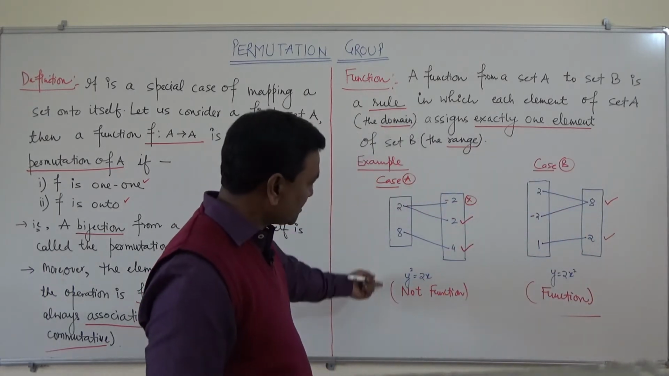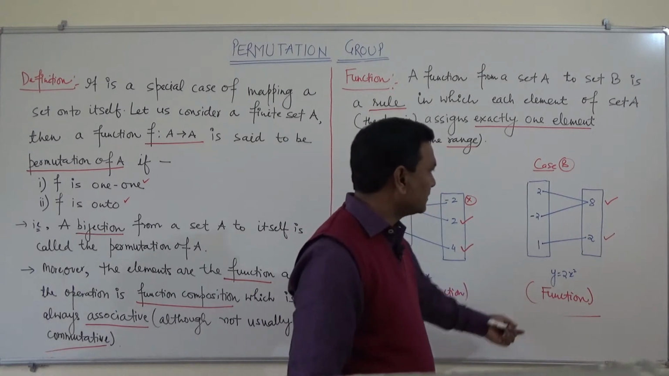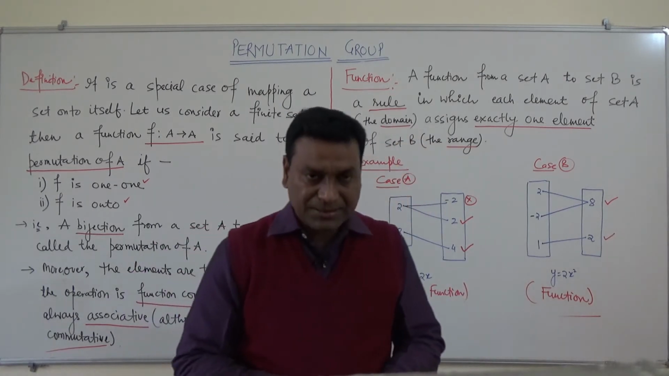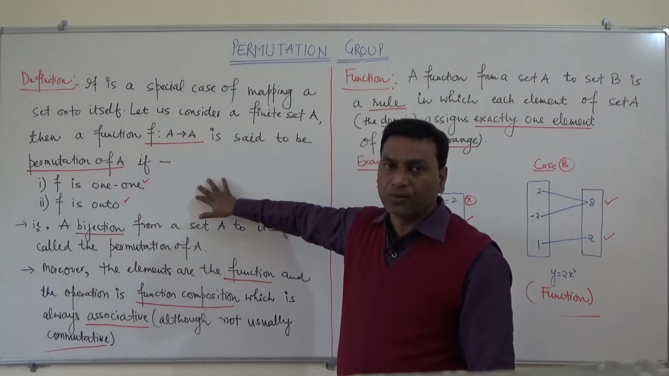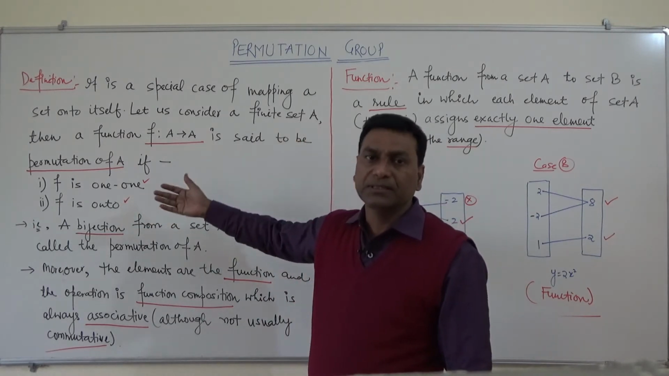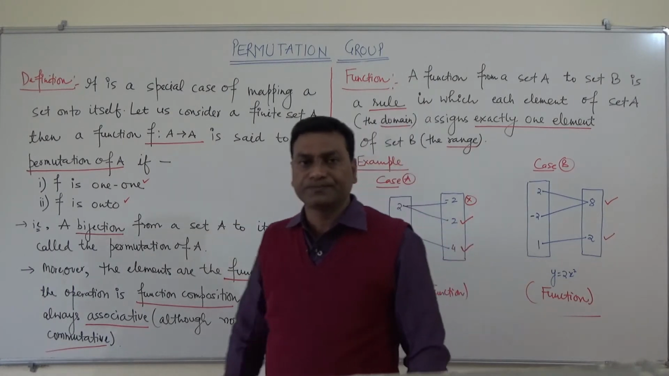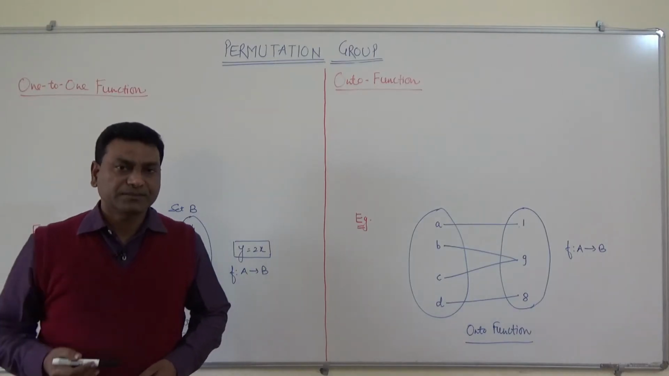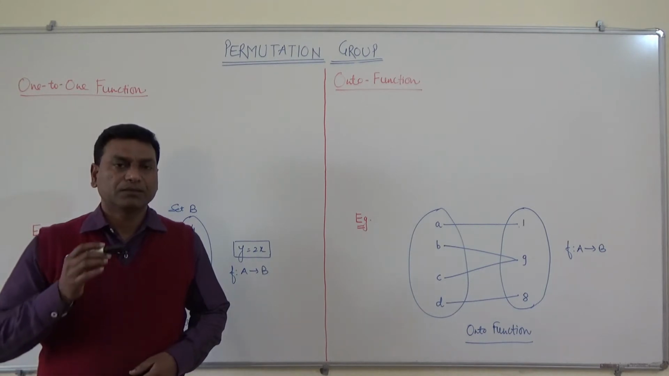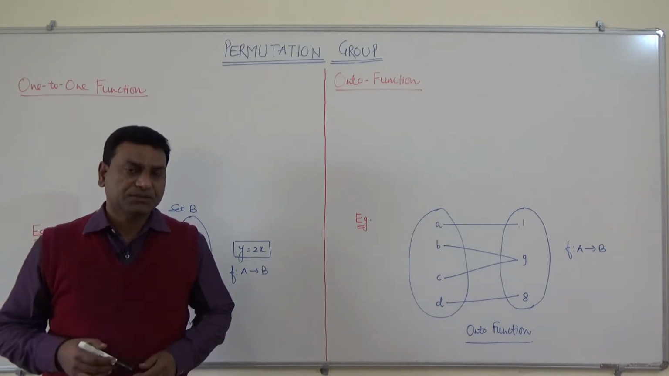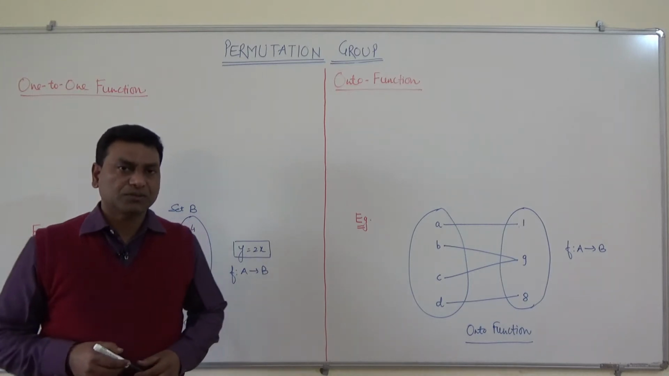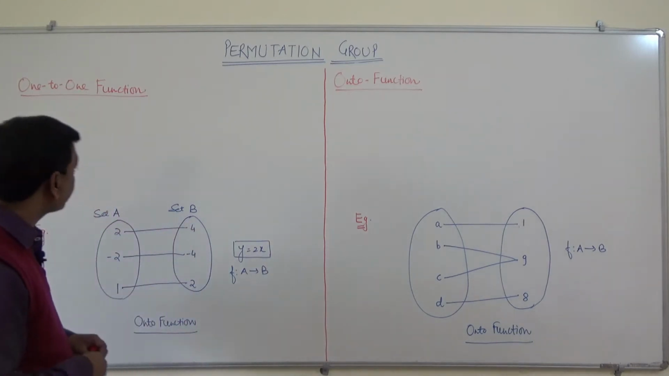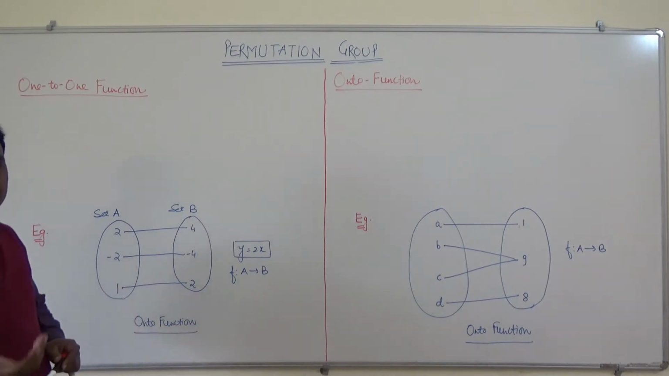So this is not a function, but this is a function. Now we will discuss one-to-one and onto, and what is a one-to-one function and what is onto. They are very basic functions, but they are part of the permutation group. So let us see. First we will see the one-to-one function and then the onto function.